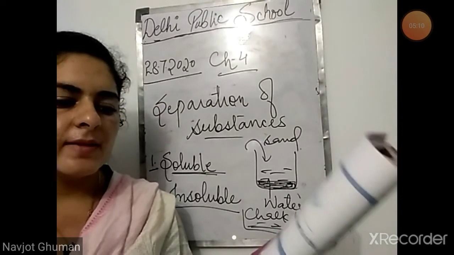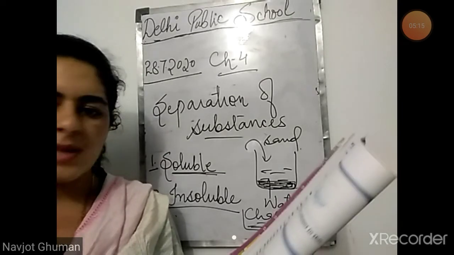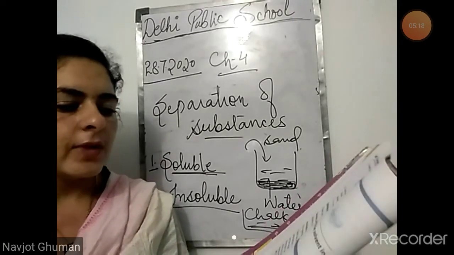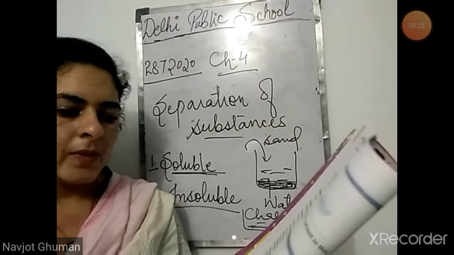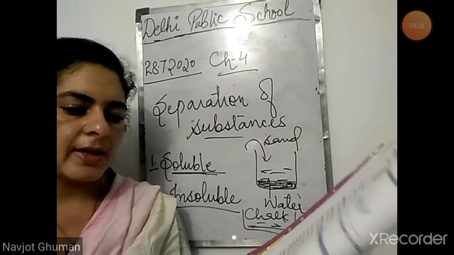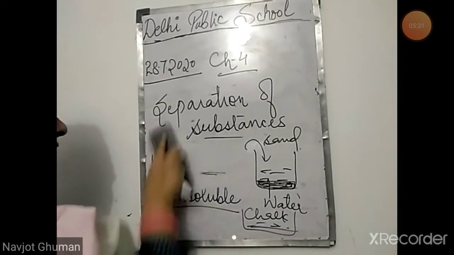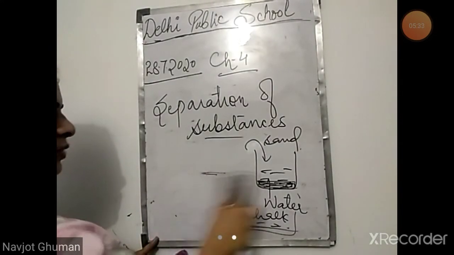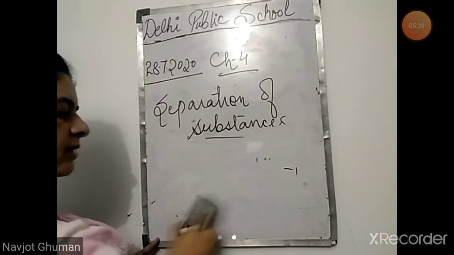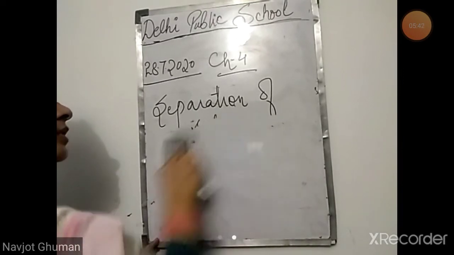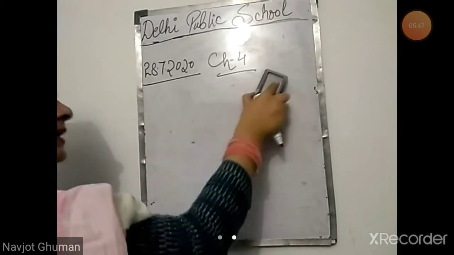There are many ways in which we can separate substances from a solution. Soluble substances can be separated by heating the solution. For example, salt can be separated from the salt solution by heating the solution. Water evaporates on heating and the salt particles are left behind. Now there are many methods to separate these substances from the solution. We make sugar solution, we make salt solution. Sugar completely dissolves in water. Salt also completely dissolves in water. But we can separate them.